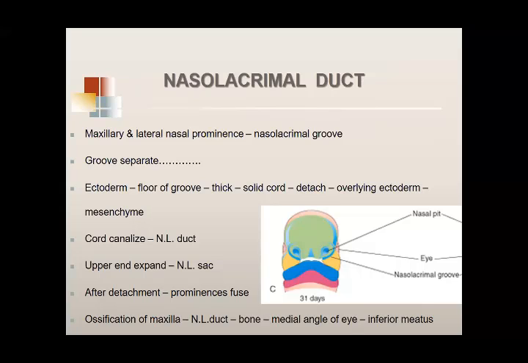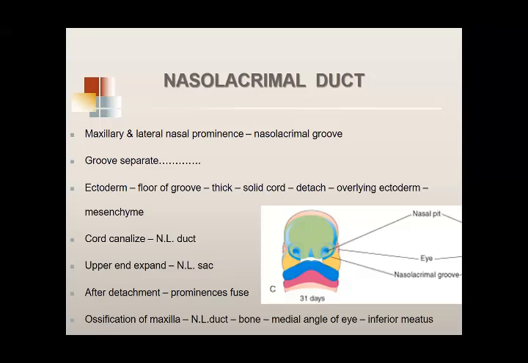Nasolacrimal duct, you know. We've already done the nasolacrimal duct in gross anatomy. Actually, the nasolacrimal duct starts at the medial angle of the eye and descends vertically, opens into the inferior meatus. How does it start?